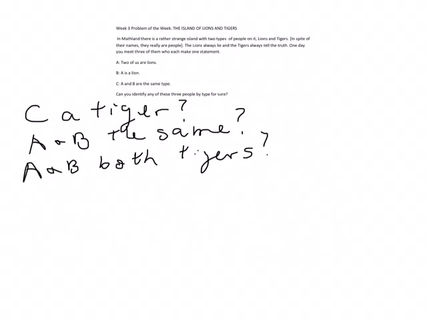But A says two of us are lions, and you wouldn't have two lions. In fact, you'd have three tigers, so that's not possible.